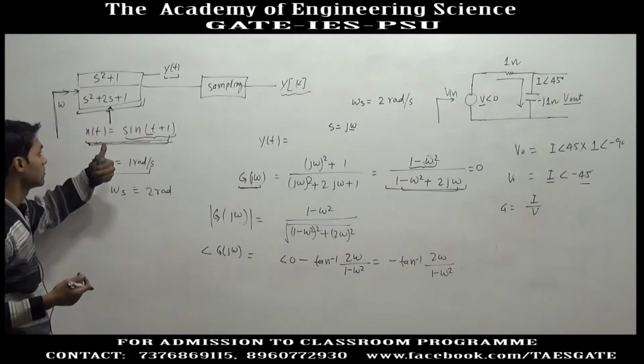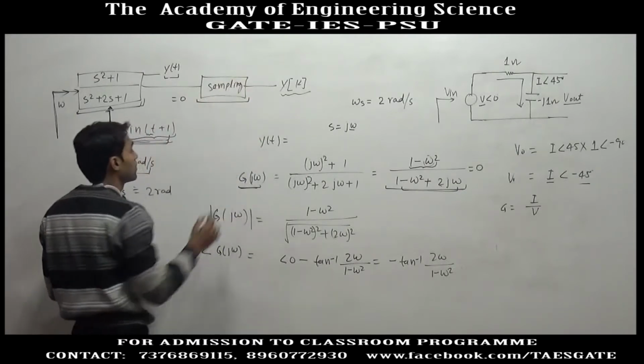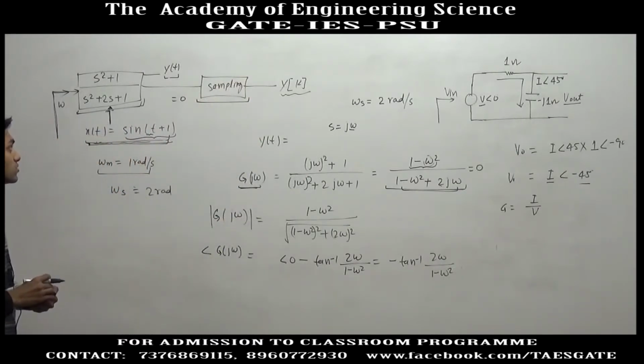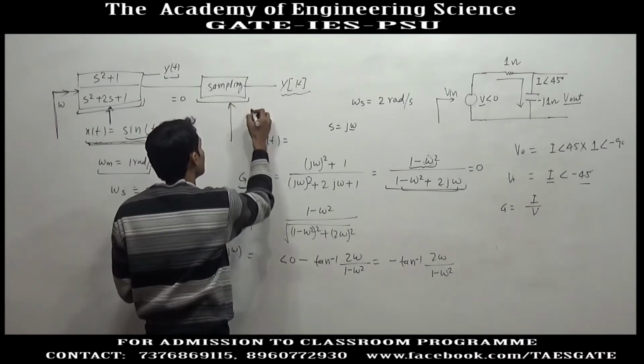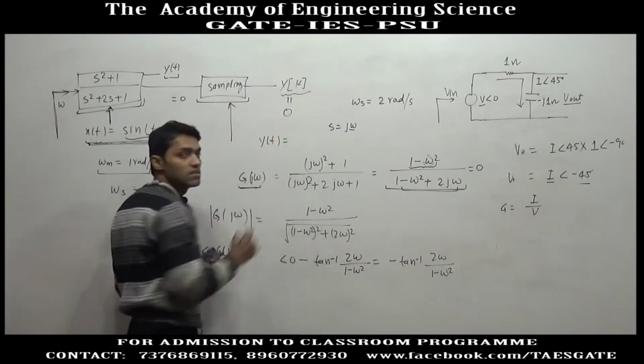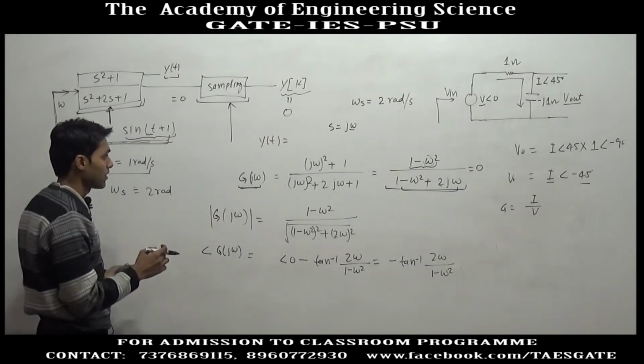So if phi t is 0, there is no need to sample it. If phi t is 0, we will not look at sampling, the yk is always 0. This type of system,